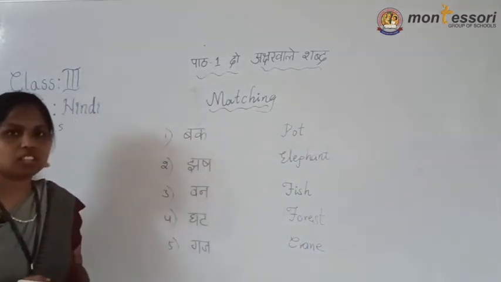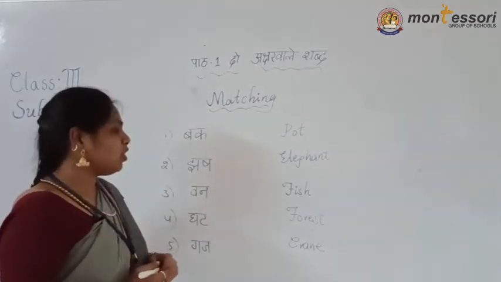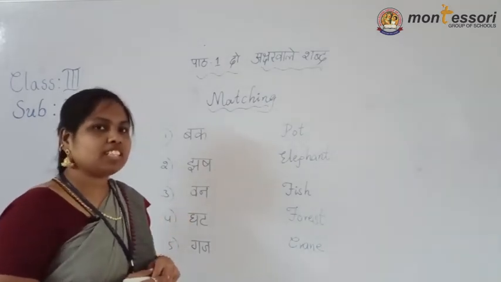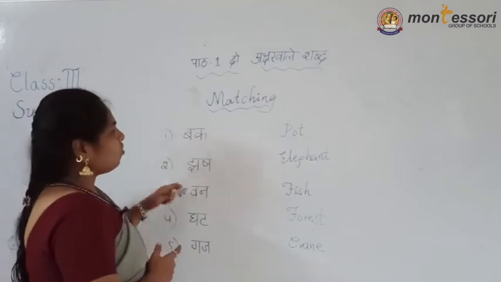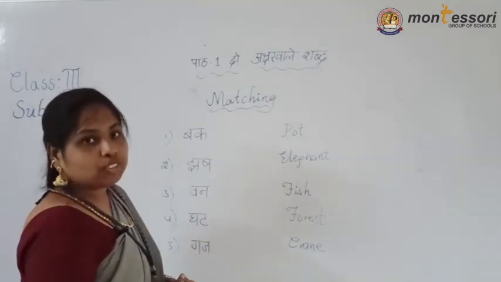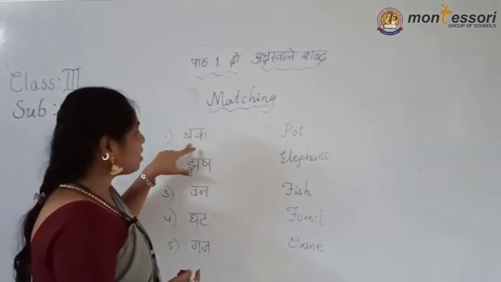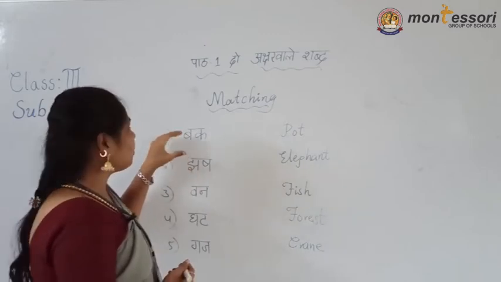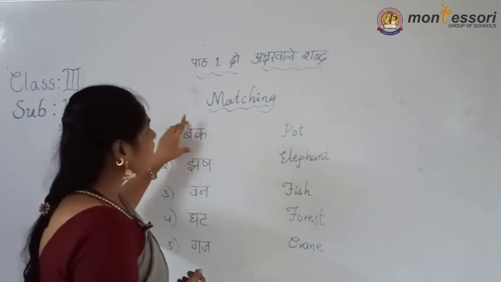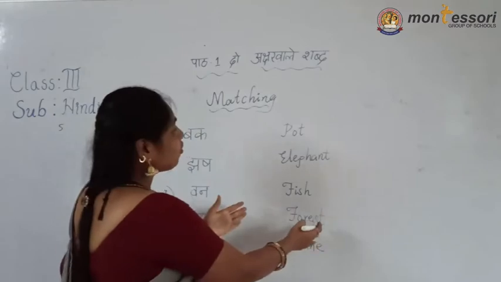Are you seeing this clearly? Now see here. First I am going to explain the first one, then remaining all you must have to do it. Okay children? Now see. First what I told you, how to do the matching. First you must have to take the first word. Concentrate here only. First line, first word. Then go to next side, right side of that.